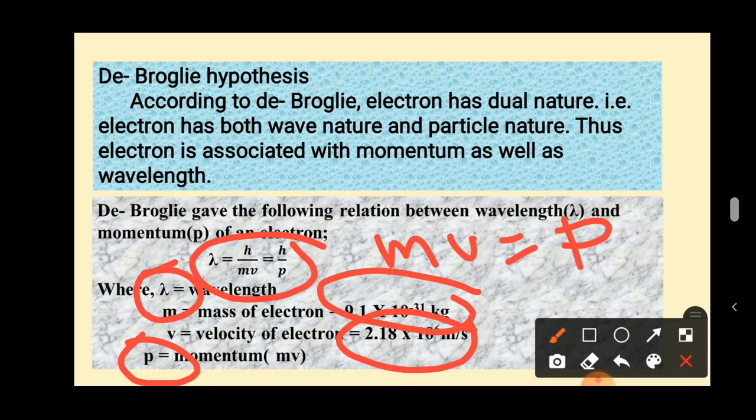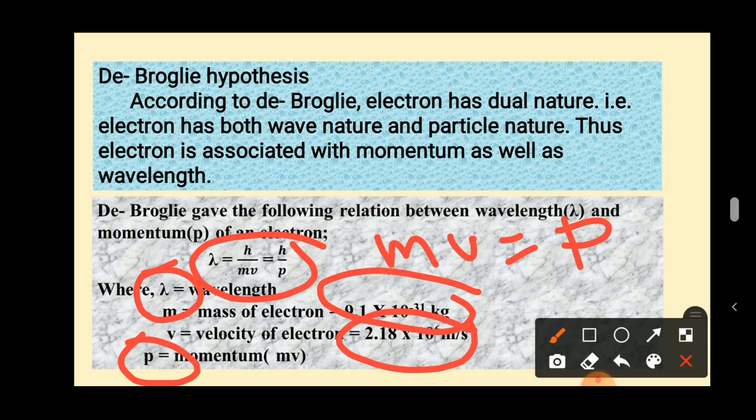That means, suppose the electron is considered as a particle, then it must have a mass. So what is the mass of an electron? 9.1 into 10 to the power minus 31 kg. If the electron is considered as a wave, it should have a speed, that is 2.18 into 10 to the power 6 meter per second.